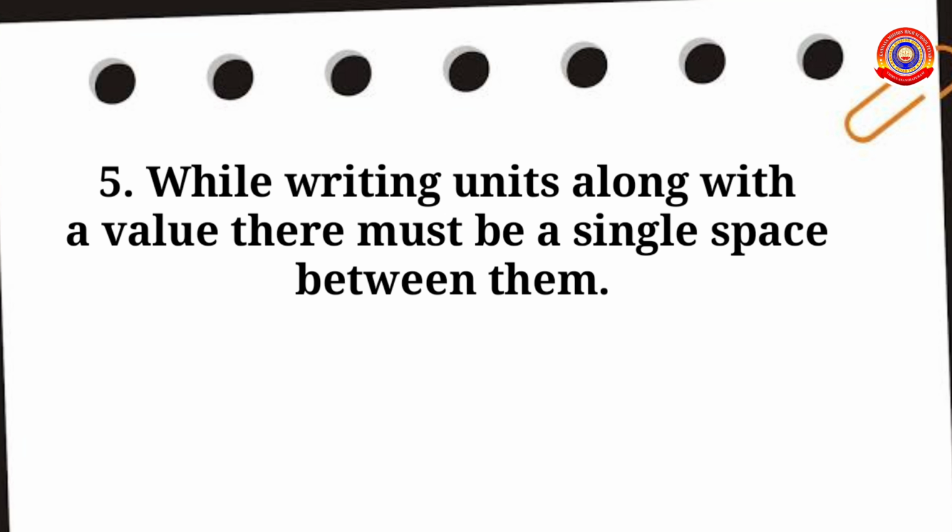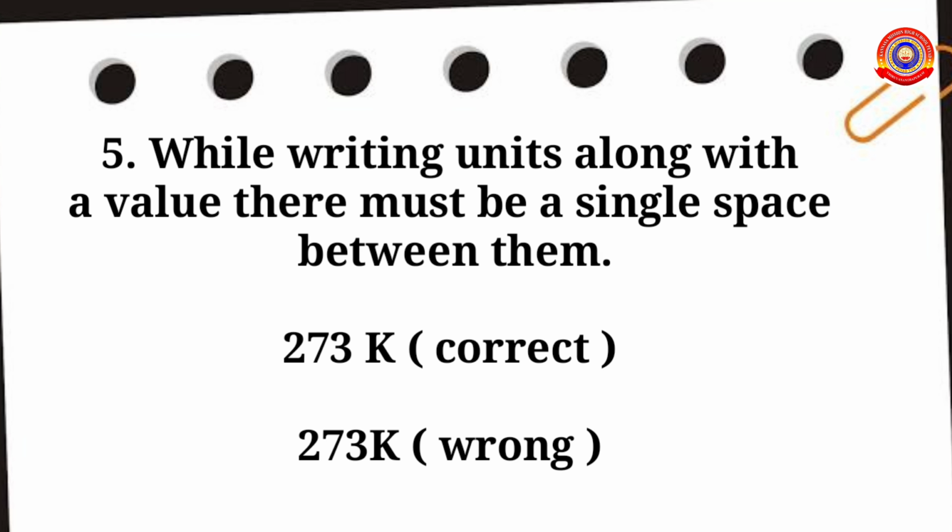Fifth one, while writing units along with a value, there must be a single space between them. Just observe the two examples. Here in the first example, the number and the symbol of the unit, that is K, there is a space left in between them. In the second example, there is no space in between them. So it is not a correct way of representing. Always give a space between the numerical value and the symbol. Next one.